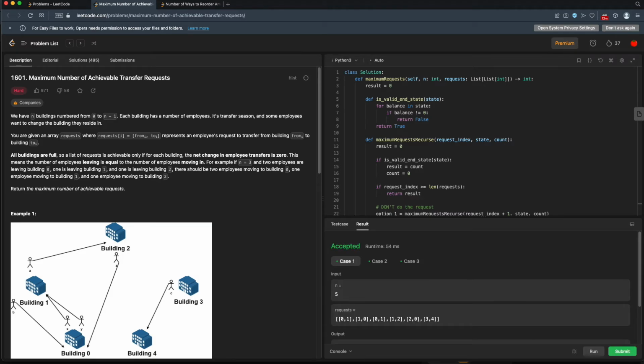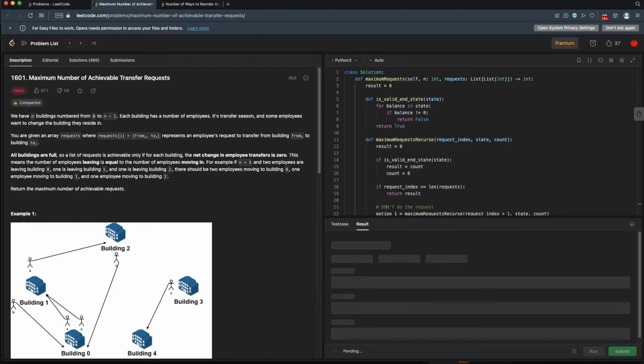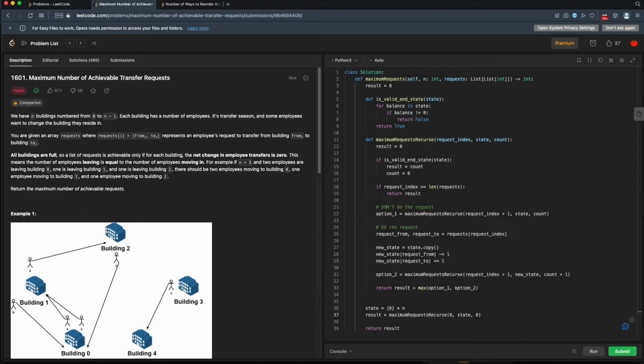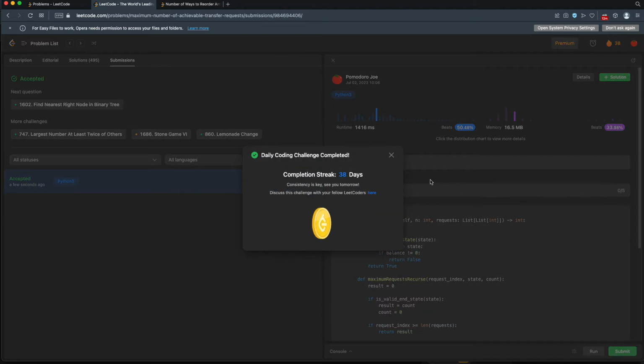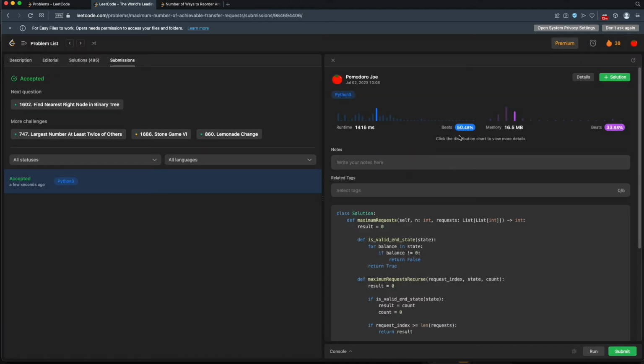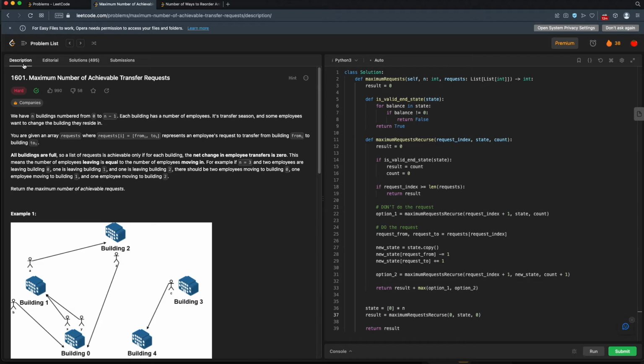And I didn't make any. We pass. All right, let's submit this and see if we can pass all of the tests. And we pass. And we do okay. We beat 50% for runtime and 33% for memory. That's not too bad.